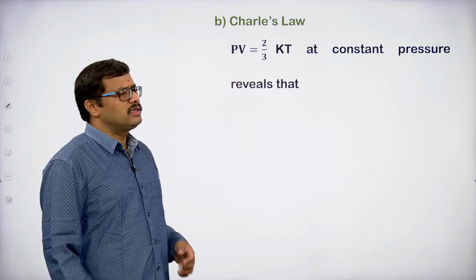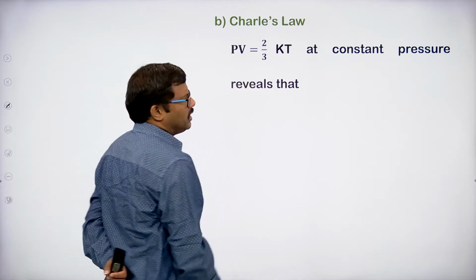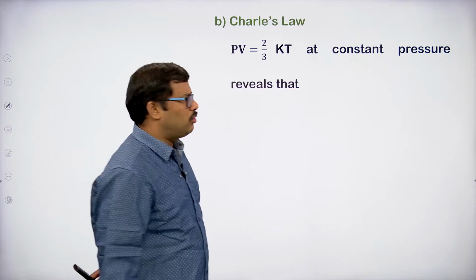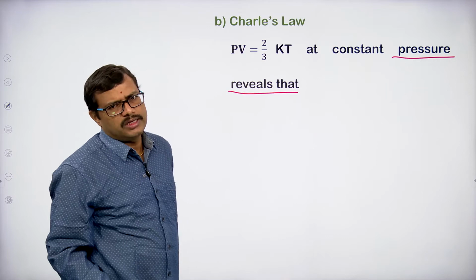So, coming to Charles law, in the previous class we have done this also. So, PV equal to 2 by 3 into kT, we are taking the same equation, and here we have to keep the pressure constant. So, if we keep the pressure constant, what is Charles law?